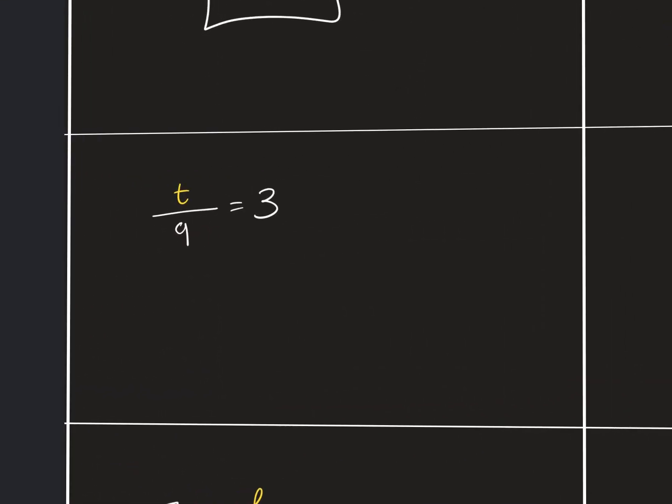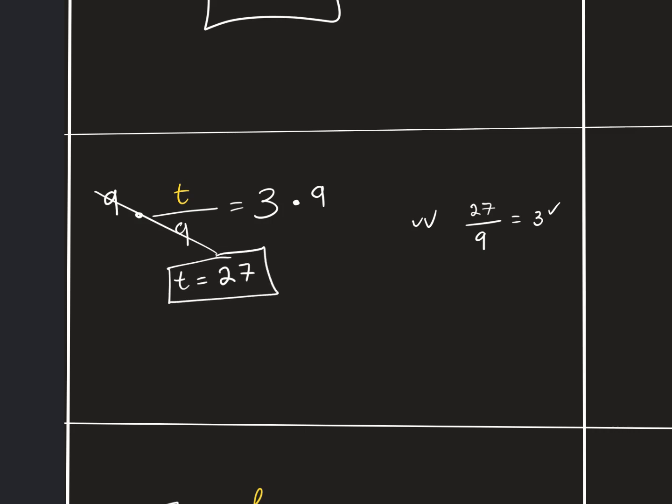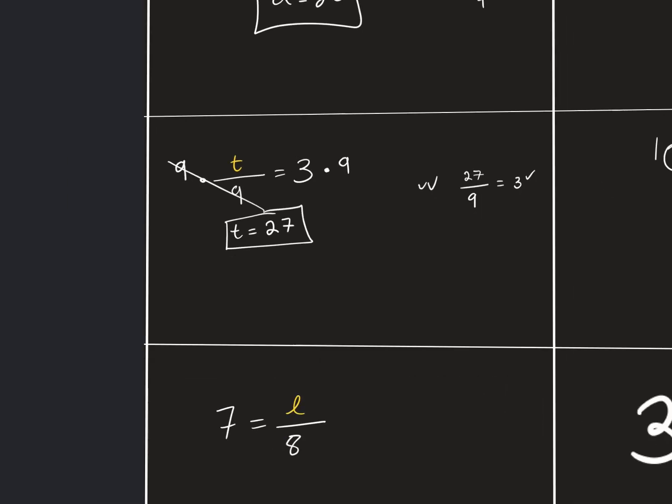Second question, with this one, we need to identify getting the variable by itself. So like last time, we multiply by 9, cancel that off, so we have t on its own. We have 3 times 9, which gets us 27. And we need to double check our work. If we have 27 divided by 9, does that get us 3? Yes, it does. So we know that t is equal to 27.